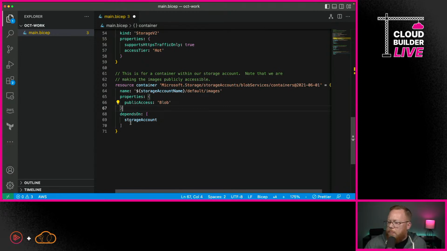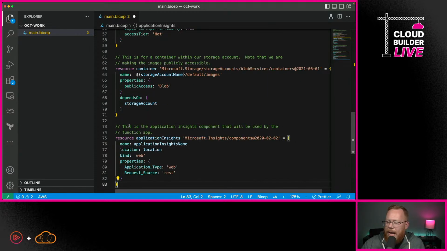We're going to specify here that this depends on the storage account. So for most things that you create in Bicep, it does a good job of knowing, hey, I can't create this until I've created this other thing, and I get the details about it. Sometimes you'll run across resources where it'll fail because it says something hasn't been created, and you'll need to manually go in and actually say, hey, don't create this until this other thing's created first, and that's what we're doing here. We're saying create the storage account first, then you can create the container.